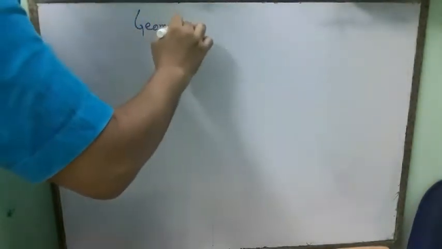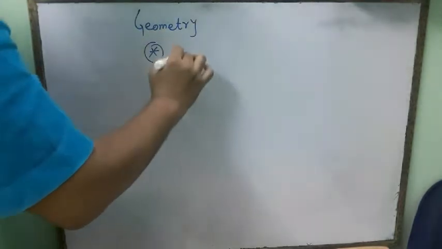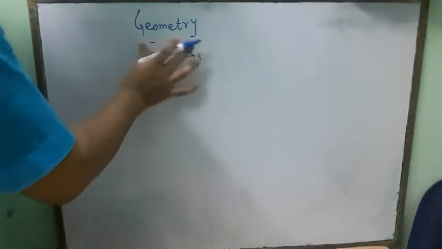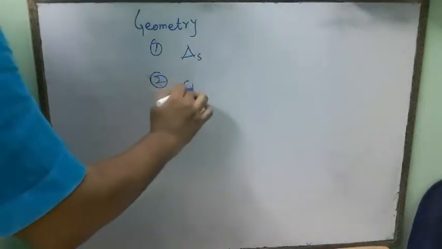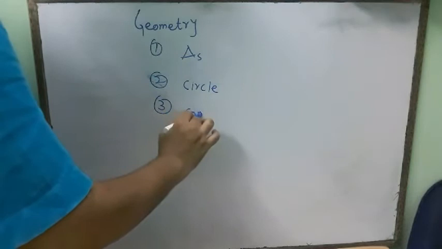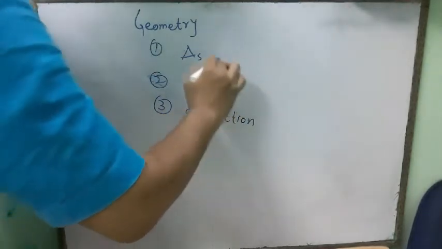The whole geometry has been divided into three segments. The first one is triangle, the second one is circle, and the third one is construction. These are the things you will learn in the geometry section in class 10.